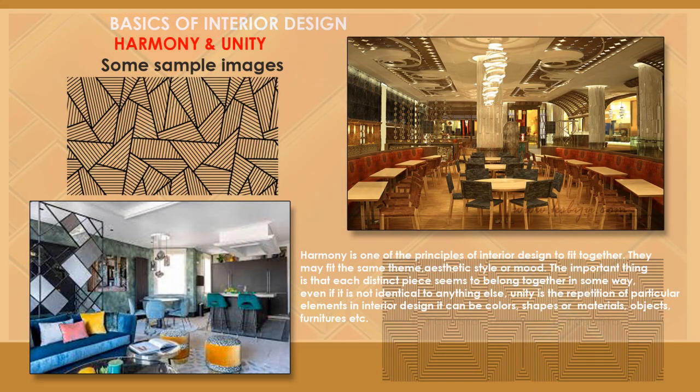Harmony and unity used in interior design. Some sample images and ideas. Harmony we can create in an interior design by using one color or a particular series of colors, textures, shapes, objects, etc. The design comes together with an aesthetic style and mood. Unity is the repetition of particular elements in interior design. It can also be color, texture, shapes, objects, furniture, lighting, etc.